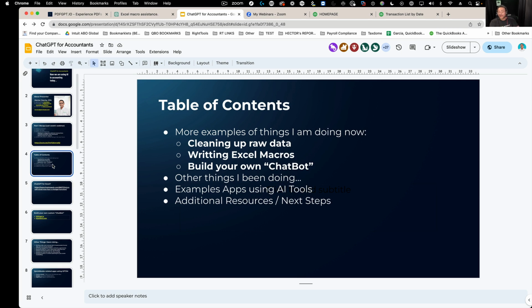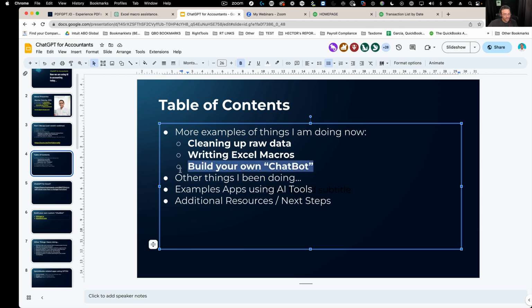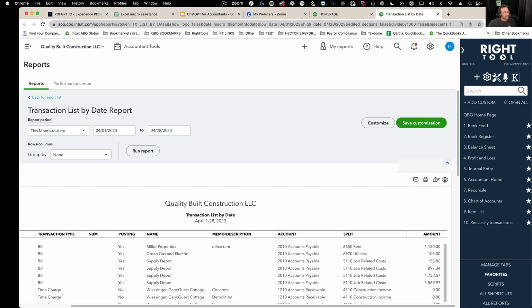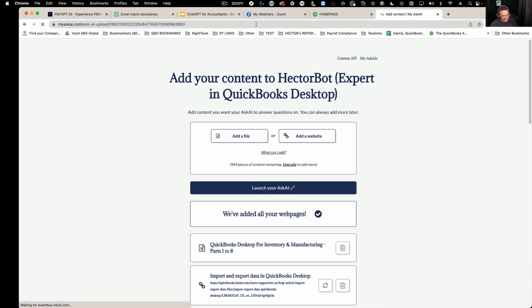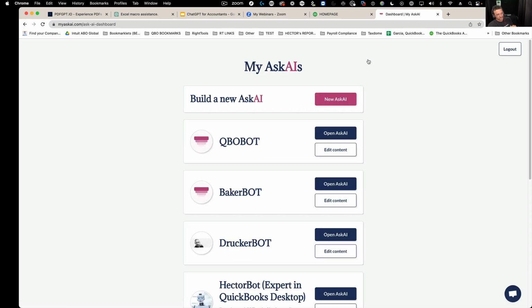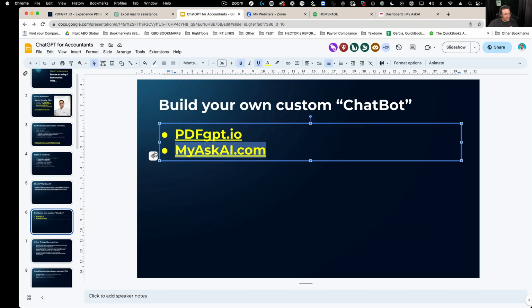Okay. Let's go with my favorite one. Let's talk about building your own chatbot. Now, sometimes I think I might need a lot more than 20 minutes or whatever I have left to talk about this, but there are essentially two ways to build a chatbot. And actually, there might be unlimited ways, but the two that I know and understand is there's this service called My Ask AI. It's on the slides. Okay, it's My Ask AI, and there's this other one called PDFGPT.io. Okay, so I'm gonna show you both.